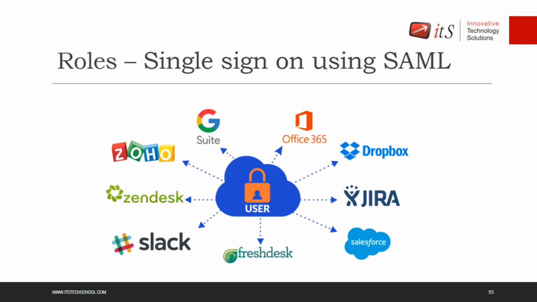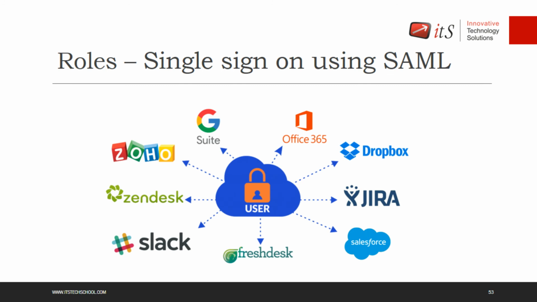So the user can do a single sign-on. A single sign-on means using the same credentials for multiple databases. Just like if you're logging into the VPN connection, you will need a username and password. You can use the same username and password whenever you access any virtual machine. You can use the same username and password, right? When you want to access your mails, you will use the same username and password. That you call a single sign-on. Same credentials for login, right?